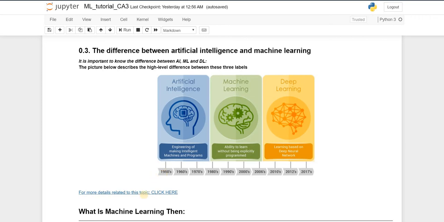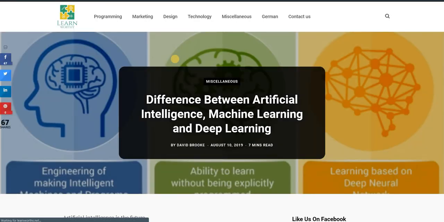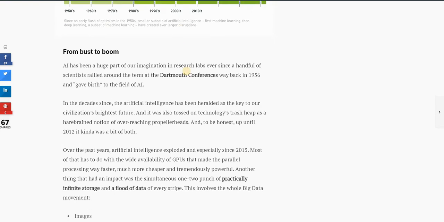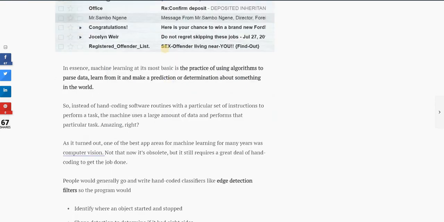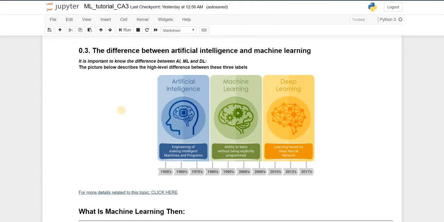So you could always refer to this topic over here. There is a nice article about the differences in detail. If you'd like to go and read in more detail, that would be good.